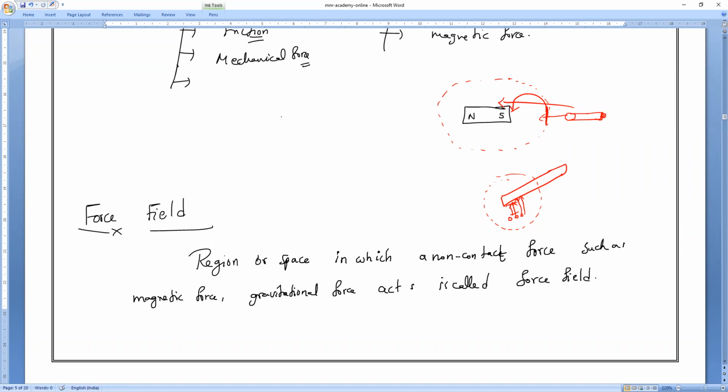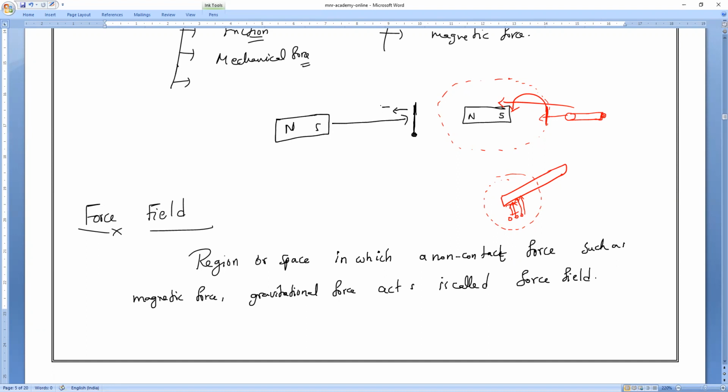Okay, so for example, I will take a magnet. You all are having a magnet. You do one thing: place the object somewhere far. Then you can see some iron needles I'm placing. You can notice it: definitely there is no attraction by the iron needle. That magnet will never attract this.